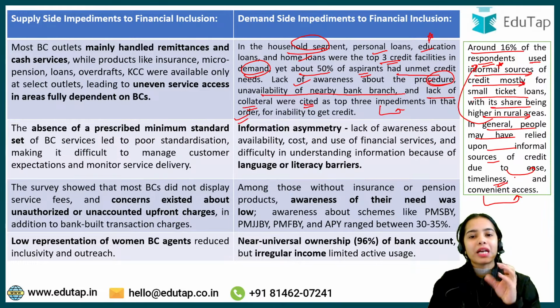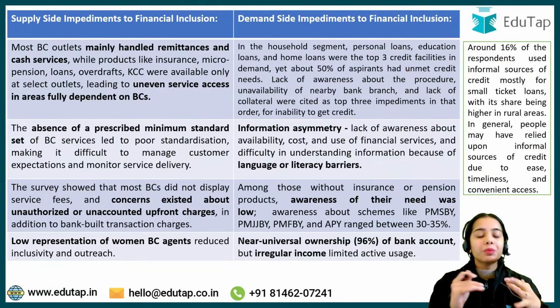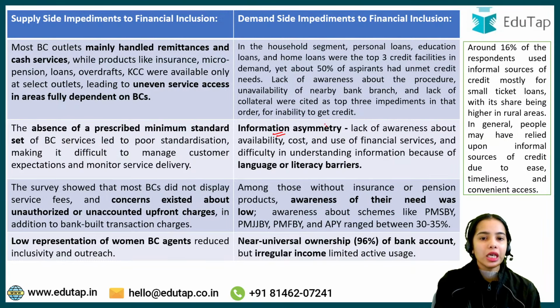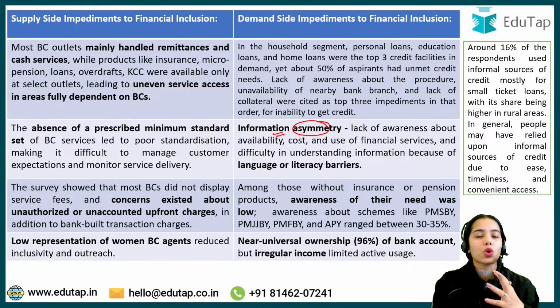So the main problems with the bank branches are the unavailability of nearby bank branches in the village and rural areas, the lack of collateral that the people have, and incomplete awareness of the procedure amongst the people. The people are afraid to go to the bank branches because they are not aware of the procedure that is being followed. Okay, information asymmetry: the information is not symmetrical, it is not available to all. So there is lack of awareness about availability and cost.